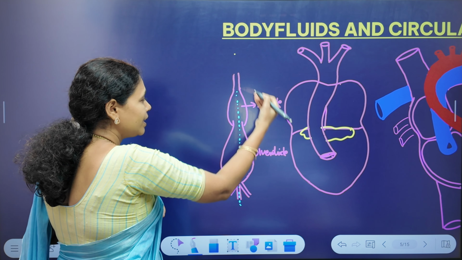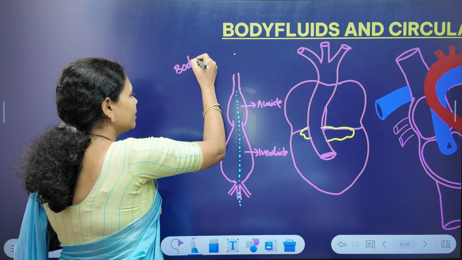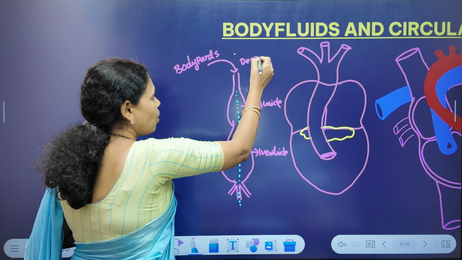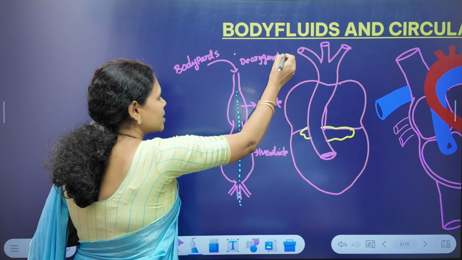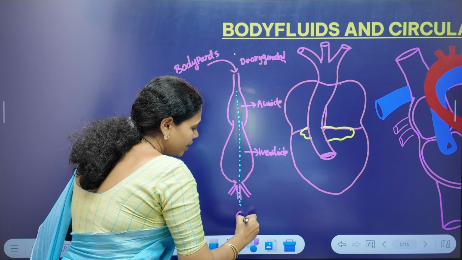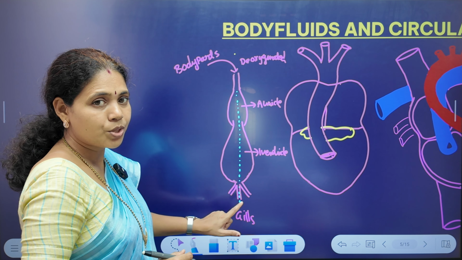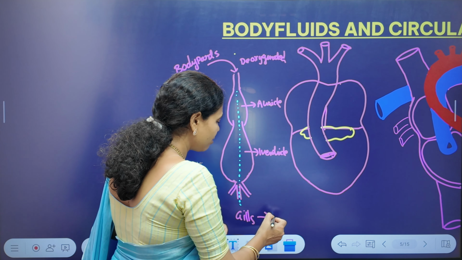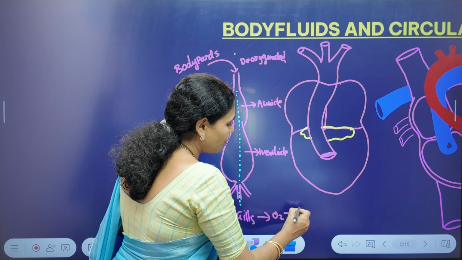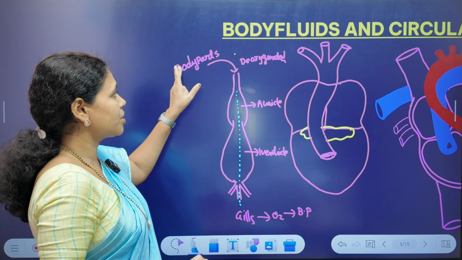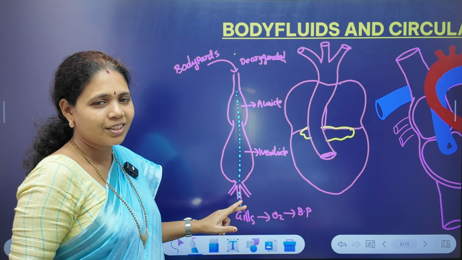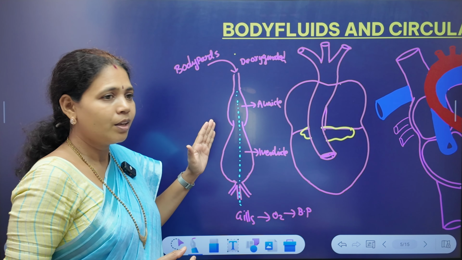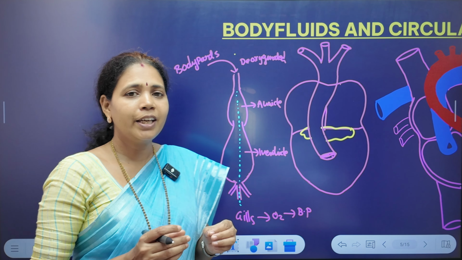The blood which travels through the heart is collected from the body parts. The deoxygenated blood from the body parts travels through this two-chambered heart and reaches the gills. Near the gills the blood gets oxygenated, then the oxygen-rich blood moves towards the body parts, and again the deoxygenated blood is collected from the body parts and travels through the heart. So the blood which travels through the heart is deoxygenated blood.